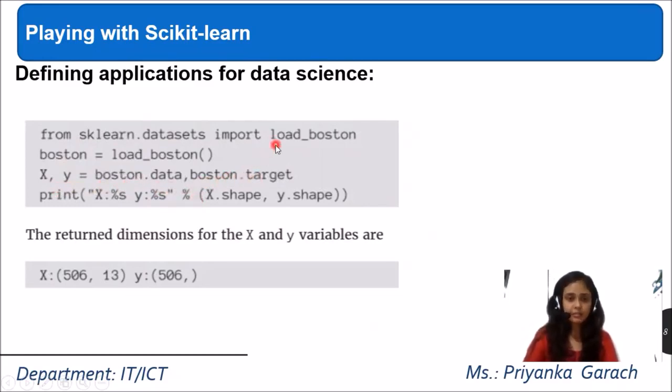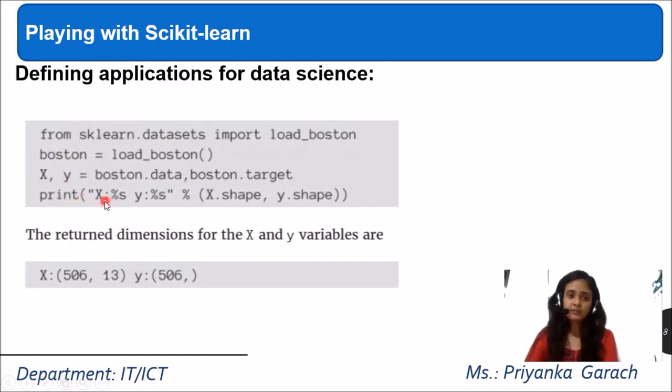As this is an inbuilt dataset, it is already split into training and testing parts. When I write boston.data, that will be stored in x. It means my independent variable x is boston.data, and my dependent variable, the target variable boston.target, will be stored in variable y.